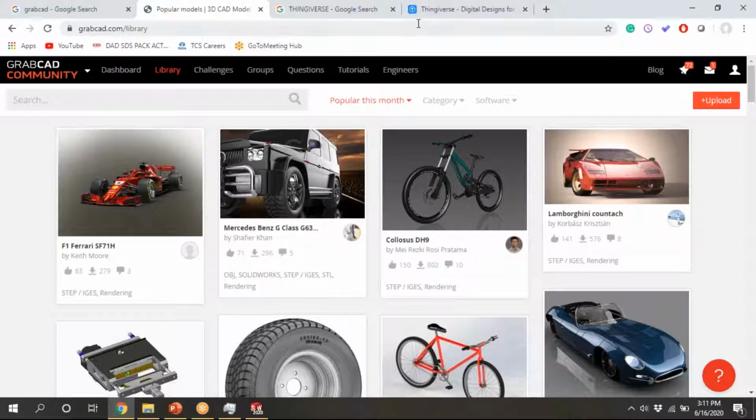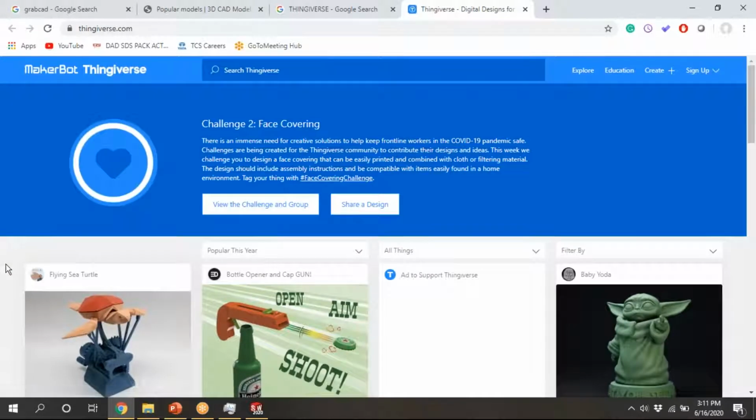And Thingiverse specifically has only STL files uploaded. They won't tell on which software they have designed, and they won't upload any solid part file or assembly file. The disadvantage is, if you download the part in GrabCAD, you have a chance to edit, but if you are downloading the STL file, you don't have a chance to edit. I will show you that also.